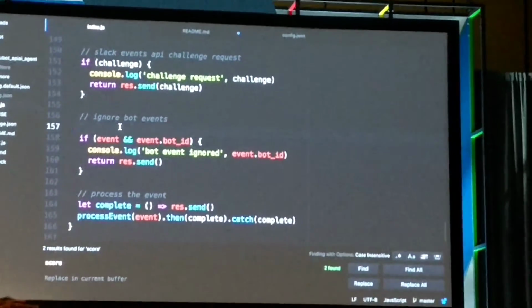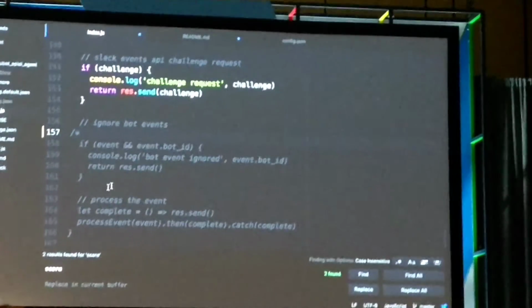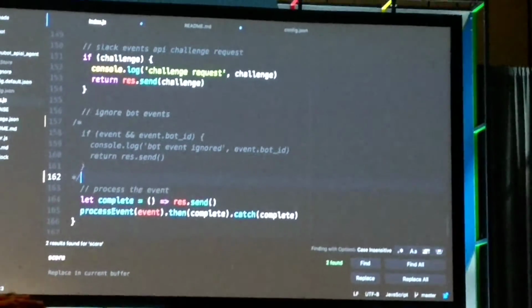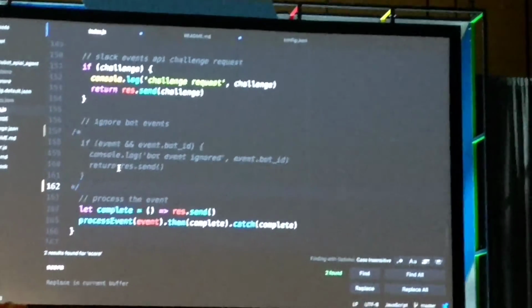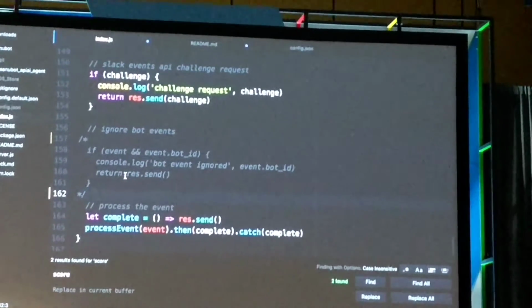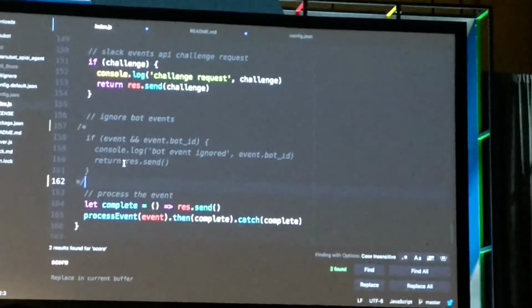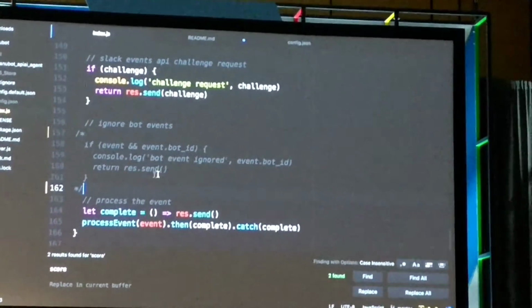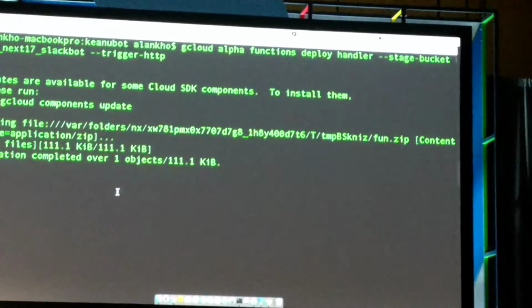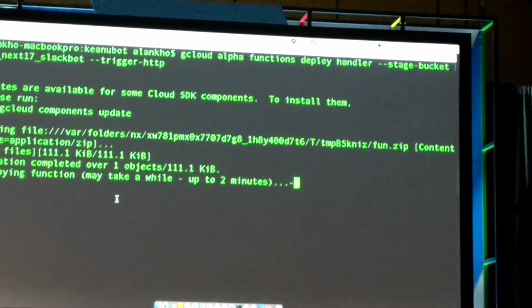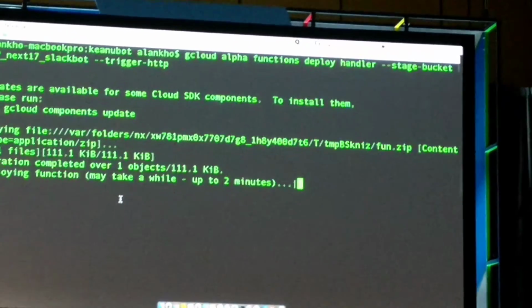Now, there's a little code in here that actually causes CianoBot to ignore all the requests that are coming in from itself, right? Because CianoBot is only supposed to monitor human responses, and I'm going to introduce this bug over here, and then I'm going to deploy it. So just to show you how deployment works. It typically takes under 2 minutes to actually get a deployment happening.